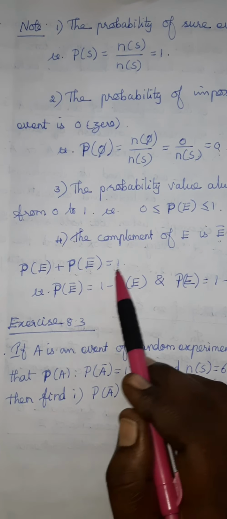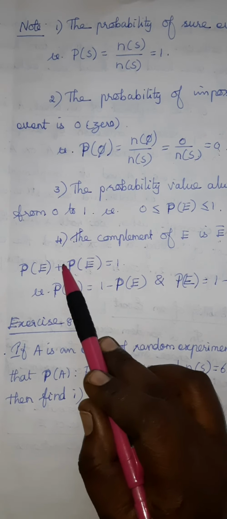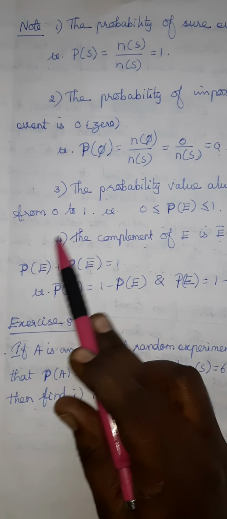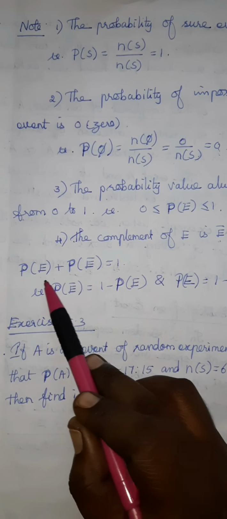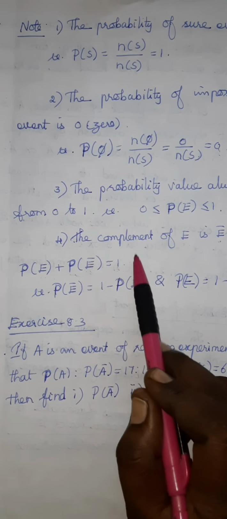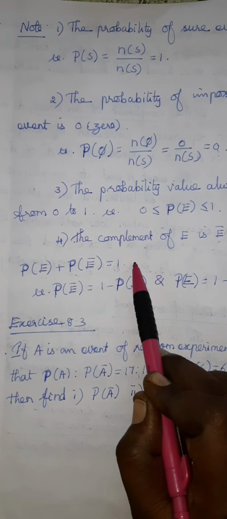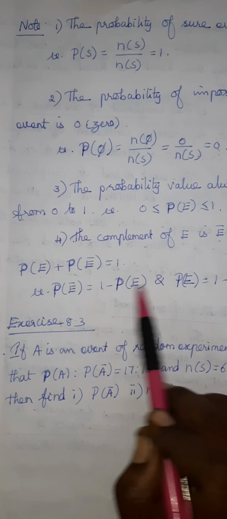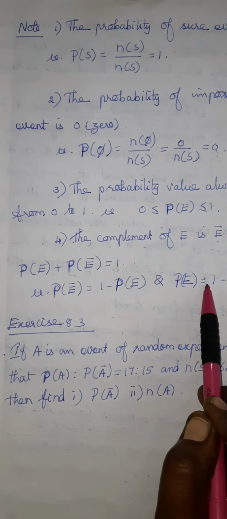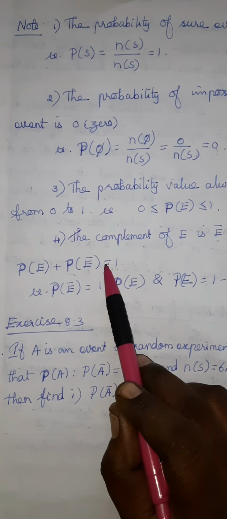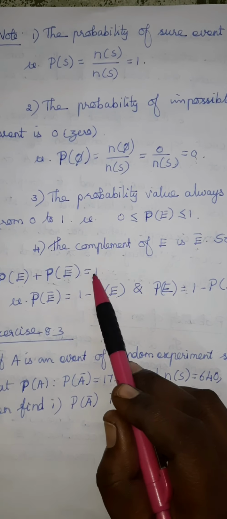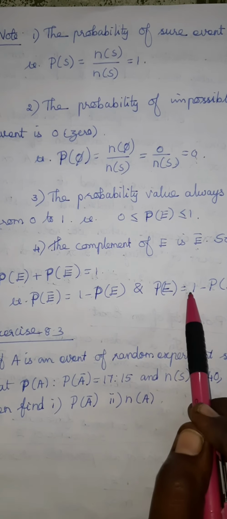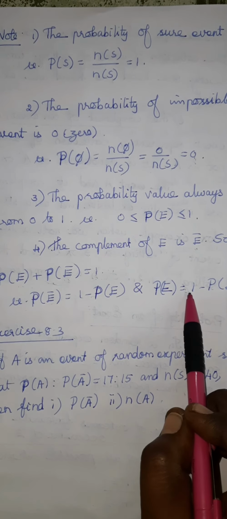From this we can write P of E bar is equal to 1 minus P of E. In the same way, P of E is equal to 1 minus P of E bar. These two steps we can use for doing the sums. This is the idea, but using this we are writing these two steps. This we will use in the sums.